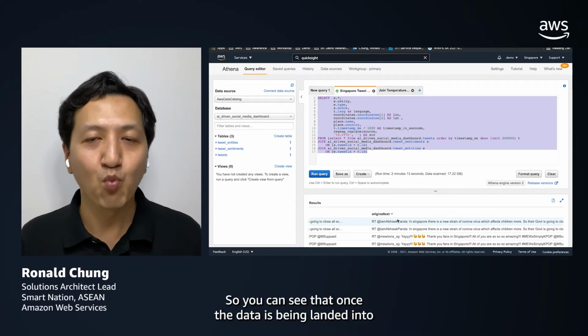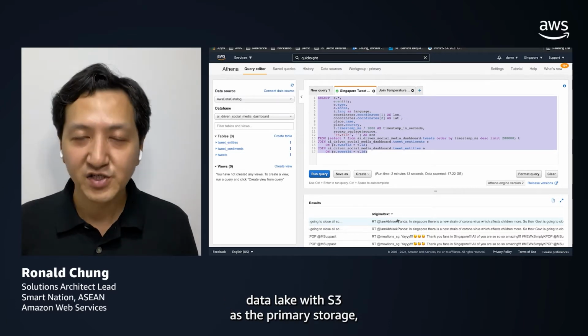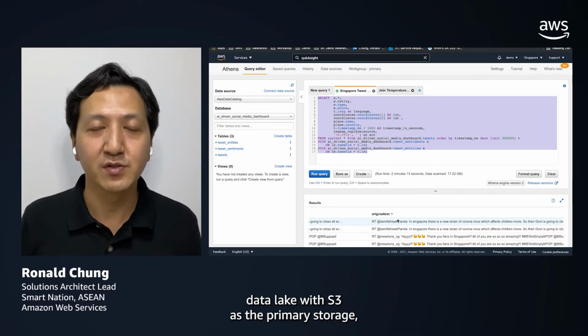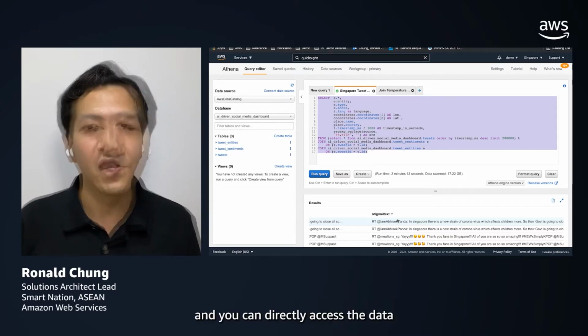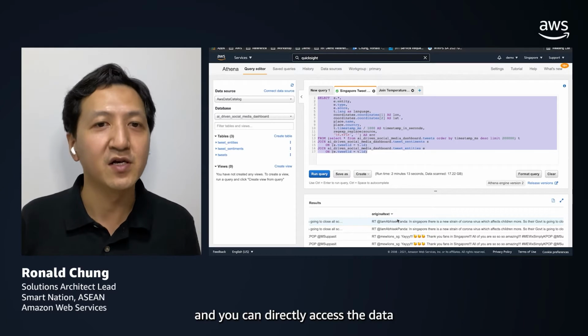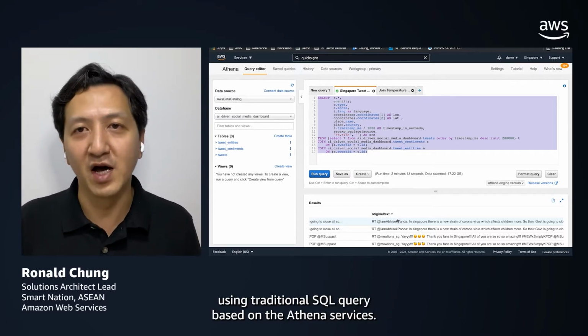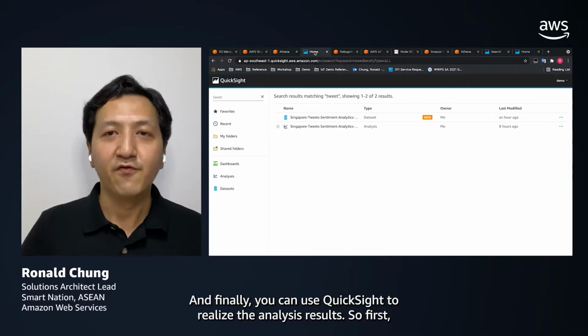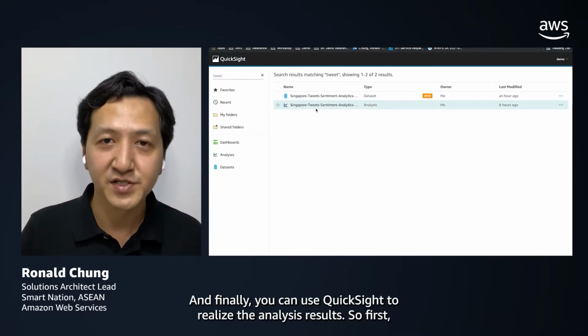So you can see that once the data is landed into the data lake with S3 as the primary storage, subsequent processing becomes very easy, and you can directly access the data using traditional SQL queries based on the Athena services. And finally, you can use QuickSight to visualize the analysis results.